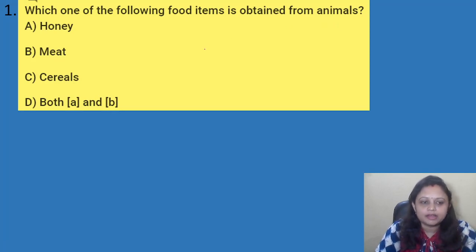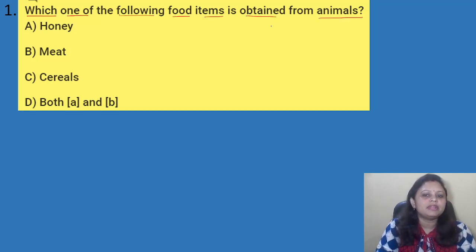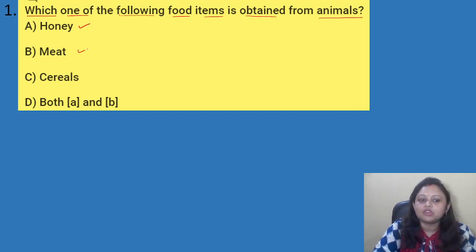Options are A. Honey, B. Meat, C. Cereals, D. Both A and B. So, which one of the following food items is obtained from animals? Yes, what will be the answer? Honey, yes, we get it from the animals. Meat also we get from animals, but cereals we get from plants, right? So here the correct answer is option D, both A and B.